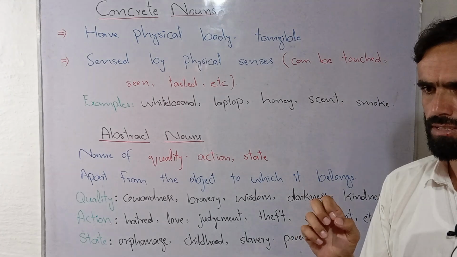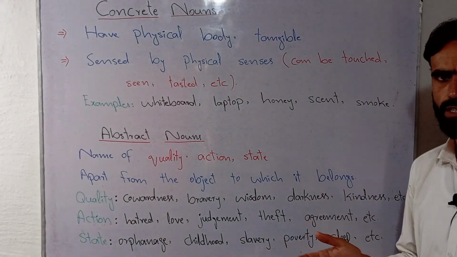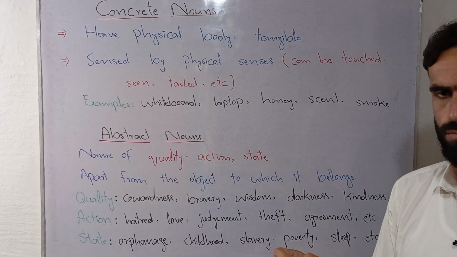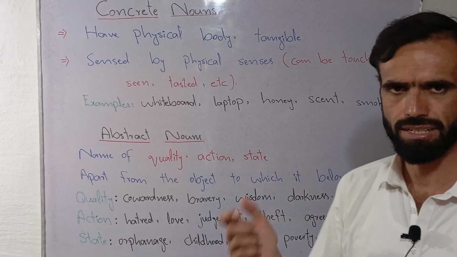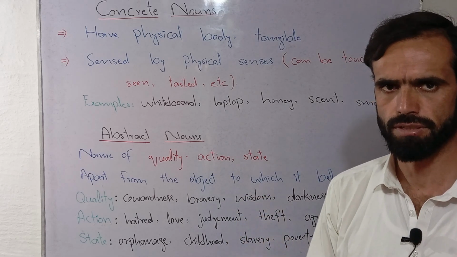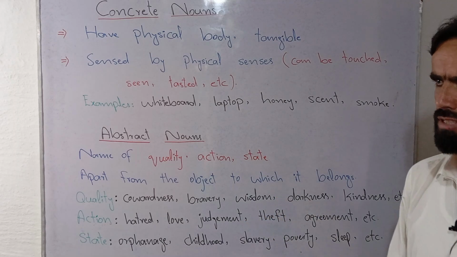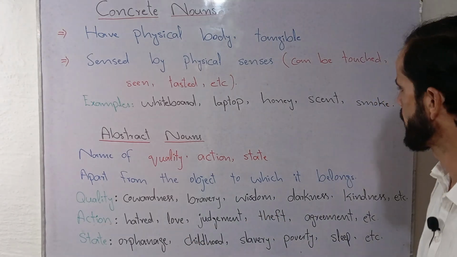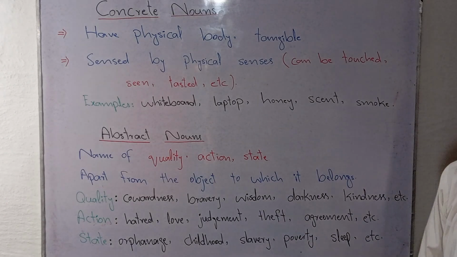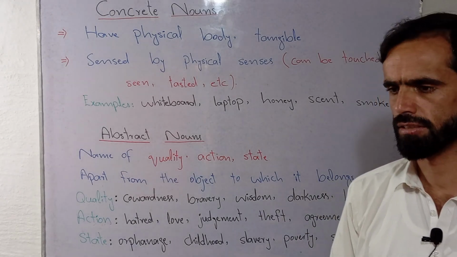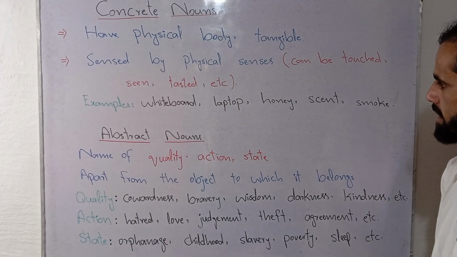We smell the smoke, and sometimes, without seeing, if we are sitting in a room, we can say, watch out, I feel a smell, there may be some disorder in the electric wires, or some short circuit, and so on. Such nouns that we usually find in our routine or see in our surroundings are known as concrete nouns.